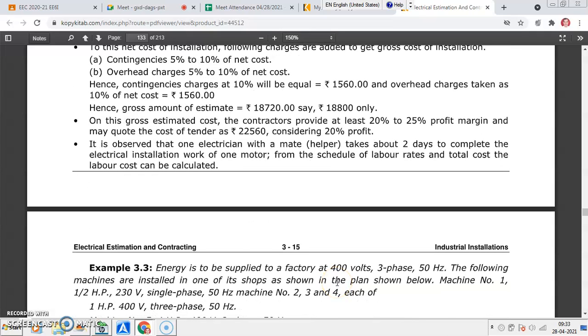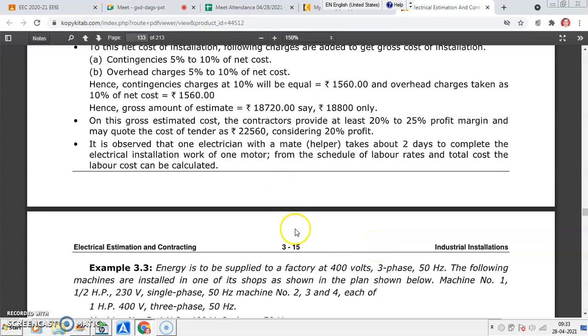So by doing all this, you may quote, and you also include the profit in that. So profit margin 10 to 22, not more than 25%. So a 20 to 25% profit margin is to be also included. So by considering all this, you may have the gross estimated cost for the particular project.